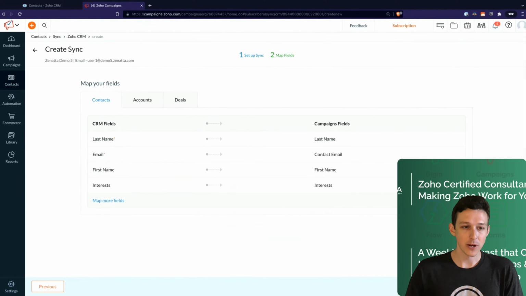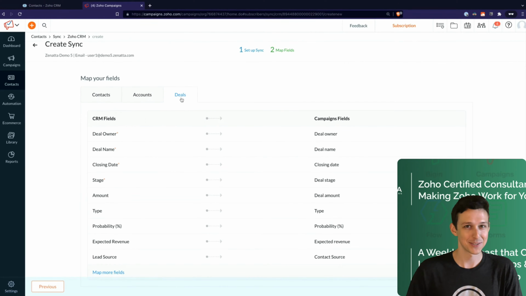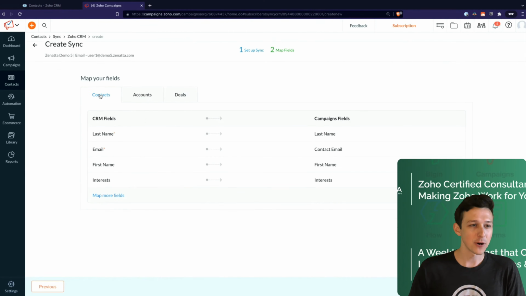Now, for our purposes today, we're not going to focus much on the accounts and deals, but I do just want to highlight this. If you are pulling from the contacts module, you can actually choose to pull data directly from the related account, as well as from deals that are underneath that contact. The way it works with deals could be its whole own video, and we'll probably make a separate training guide on that. It's a little interesting when you have one contact and multiple deals; there are a couple best practices you'll have to keep in mind. But for our sake here, the primary things we need are this data directly from the contacts record. So I'll go ahead and initiate that sync.